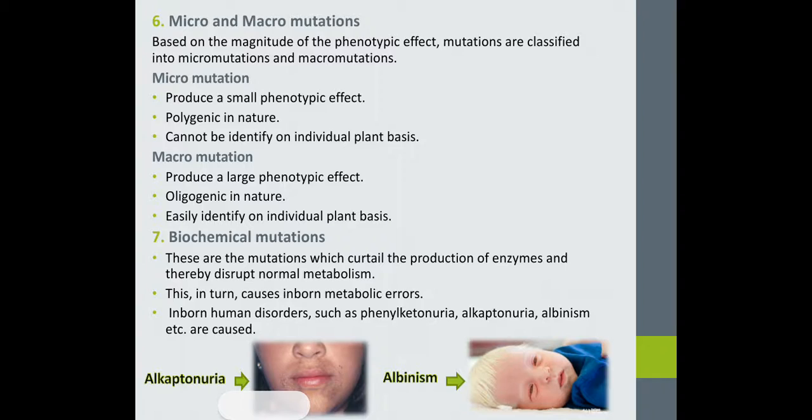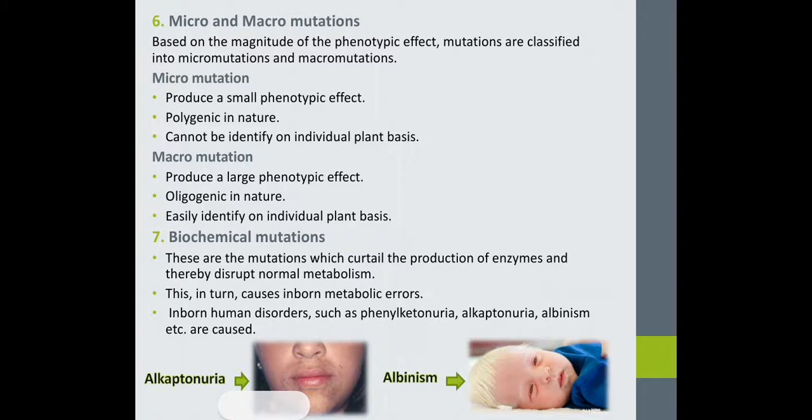These are the mutations which curtail the production of enzyme and thereby disrupt the normal metabolism. Curtail means impose a restriction. So here the mutation will impose a restriction on the production of enzyme and thereby disrupt normal metabolism. This in turn causes inborn metabolic errors.